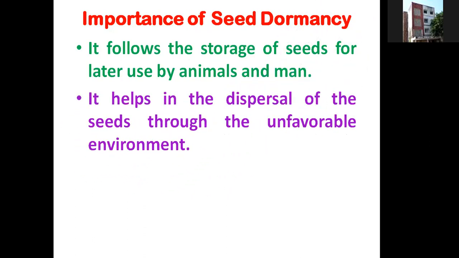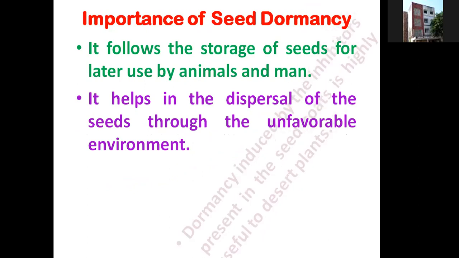It helps in the dispersal of seed through unfavorable environmental conditions. As we already said, seeds have natural dormancy because if there are unfavorable conditions, that time can be spent in the dormant phase, and whenever favorable conditions appear in the next season, that will lead to seed germination.